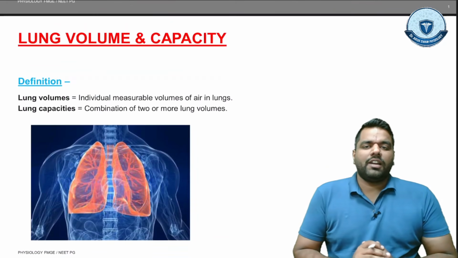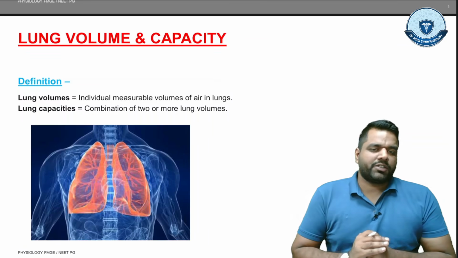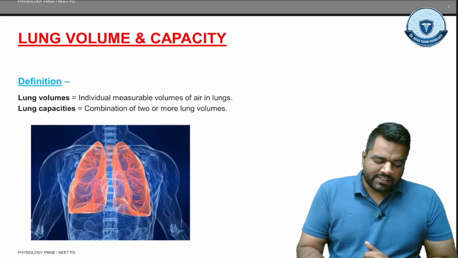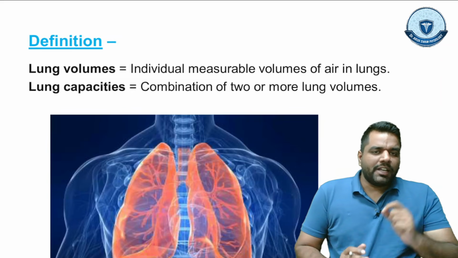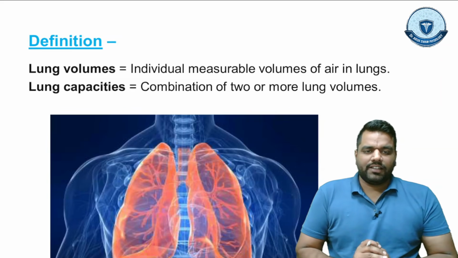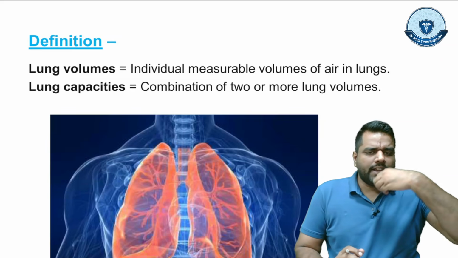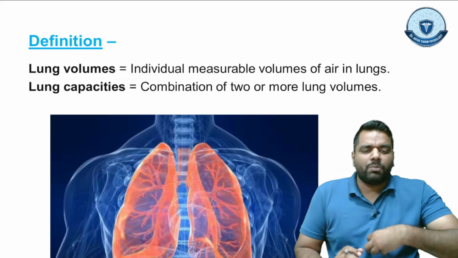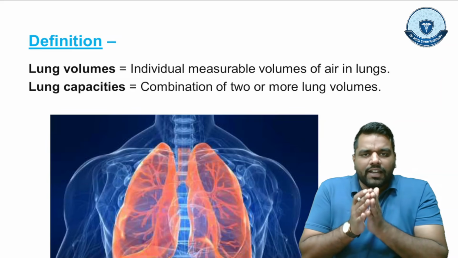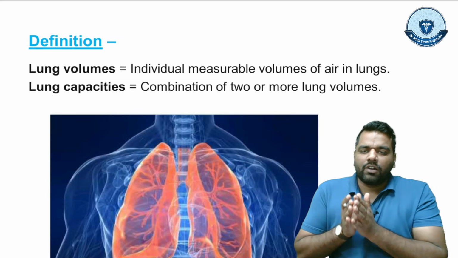So first of all, let's talk about volume and capacity. What is the volume and what is the capacity? First, you should know about this part. Guys, lung volume means the individual measurable volume of air in the lungs. Whenever we talk about a single volume, it means how much air is coming in and how much air is getting out. This single individual measurable volume of air in the lungs we call lung volume.